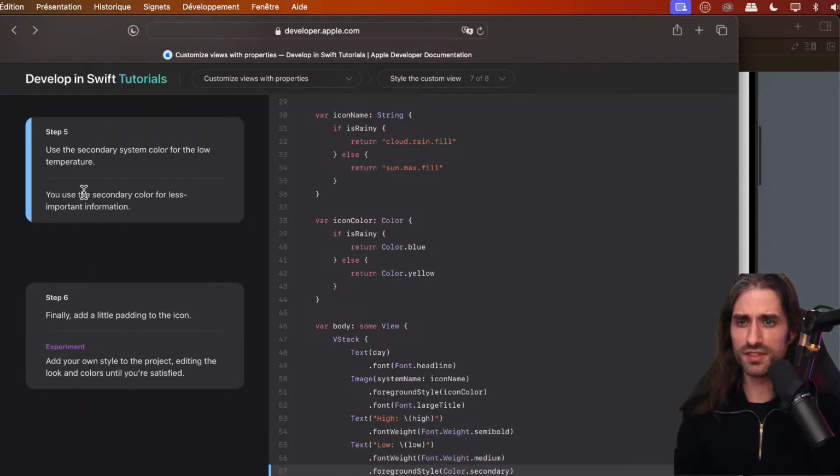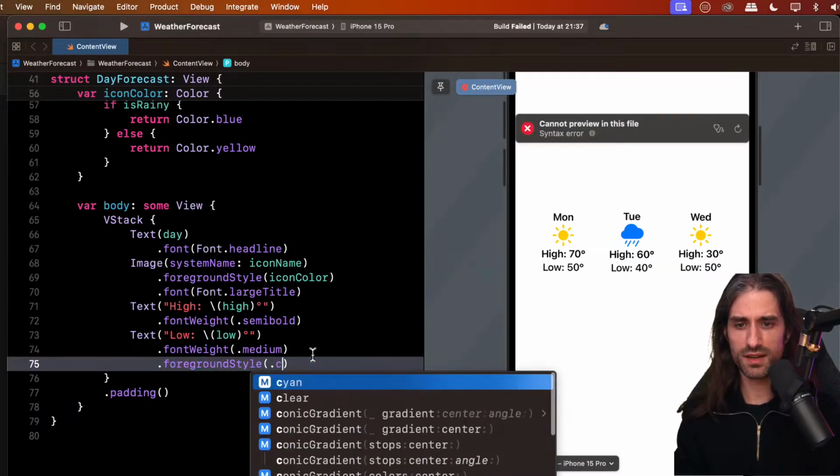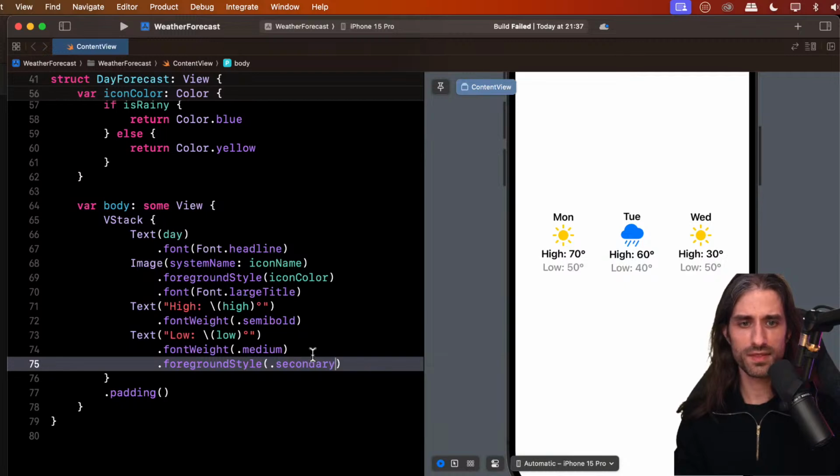And then we're going to use the secondary system color for the low temperature. So that's what you use for less important information, a way to structure information by giving different styles to different pieces of information according to their importance. So we do here foreground style, and it will be secondary. And you can see it becomes a little bit grayer.